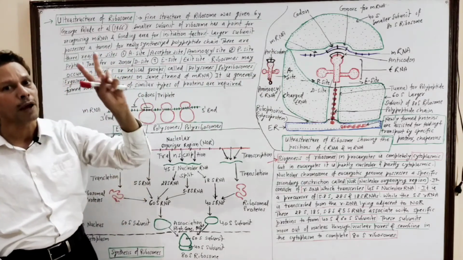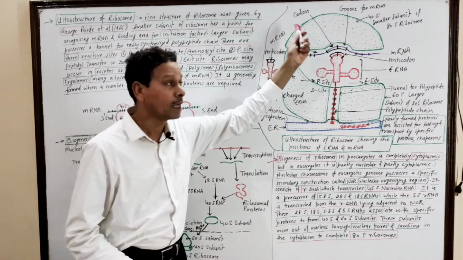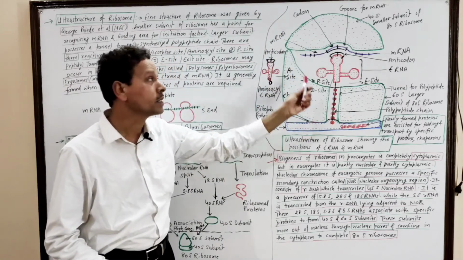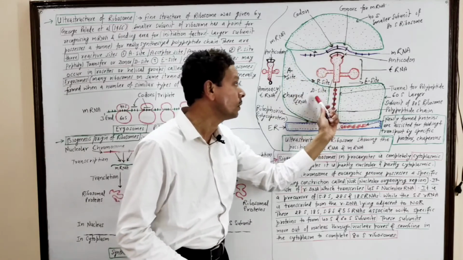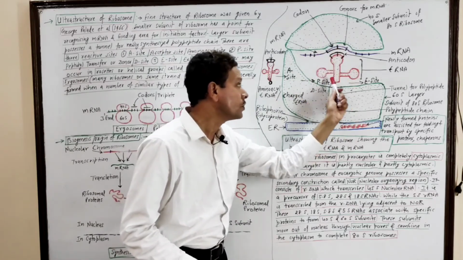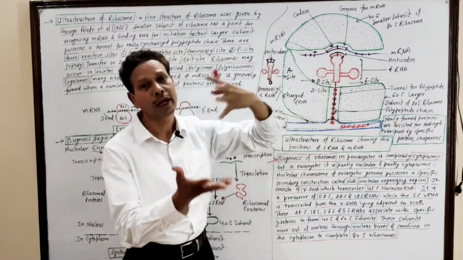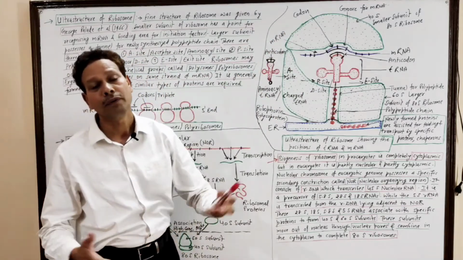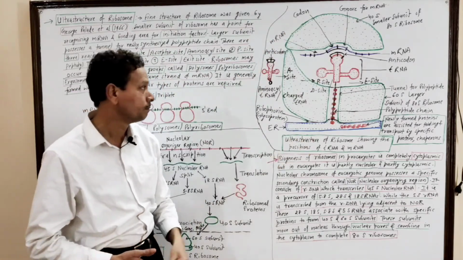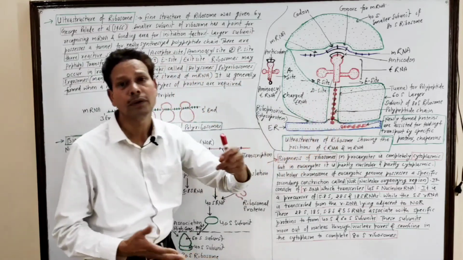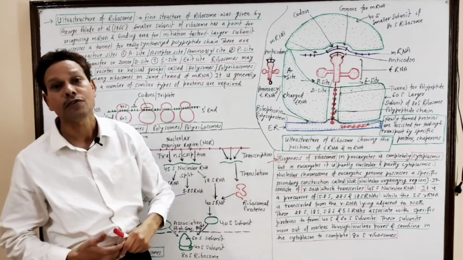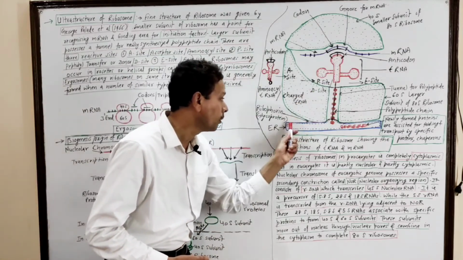Each ribosome has two subunits. One is a smaller and another is a larger unit. The smaller unit possesses a groove for the mRNA molecule. Between these two units, the tRNA molecule and the mRNA molecule associate at the time of translation, protein synthesis. The larger subunit has a tunnel for the newly synthesized polypeptide chain, and this newly formed polypeptide chain is